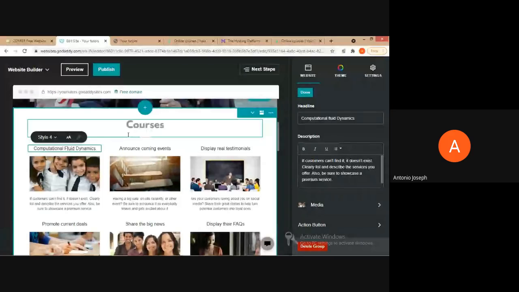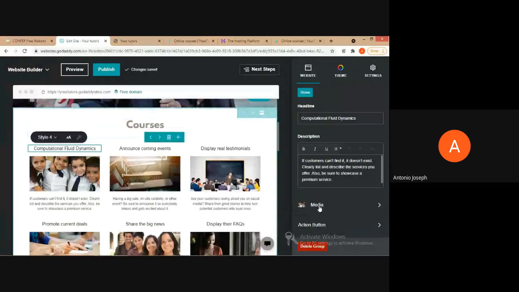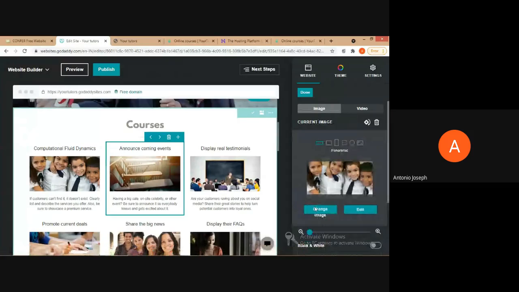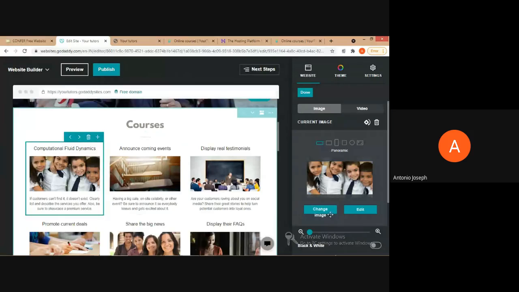The course is given as computational fluid dynamics. Then we can change the image also. So click on that media. Then they will be asking whether to change the image or edit that. So we can change the image.